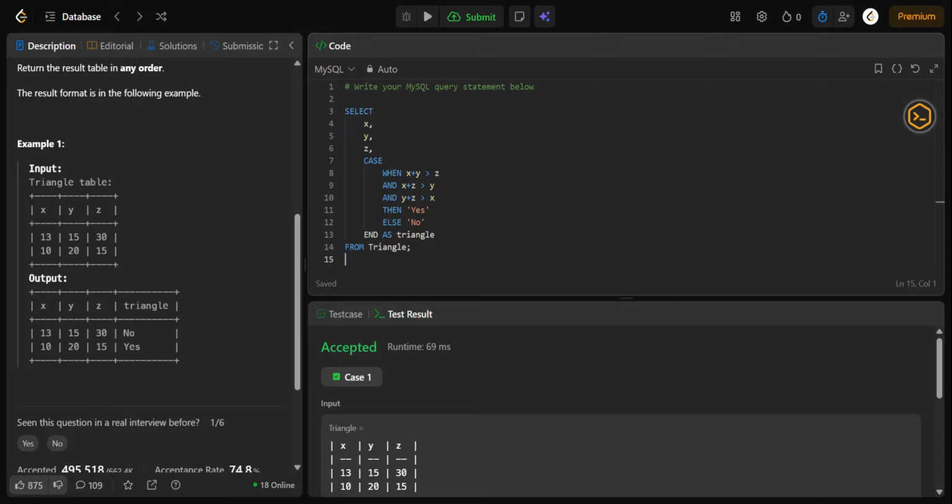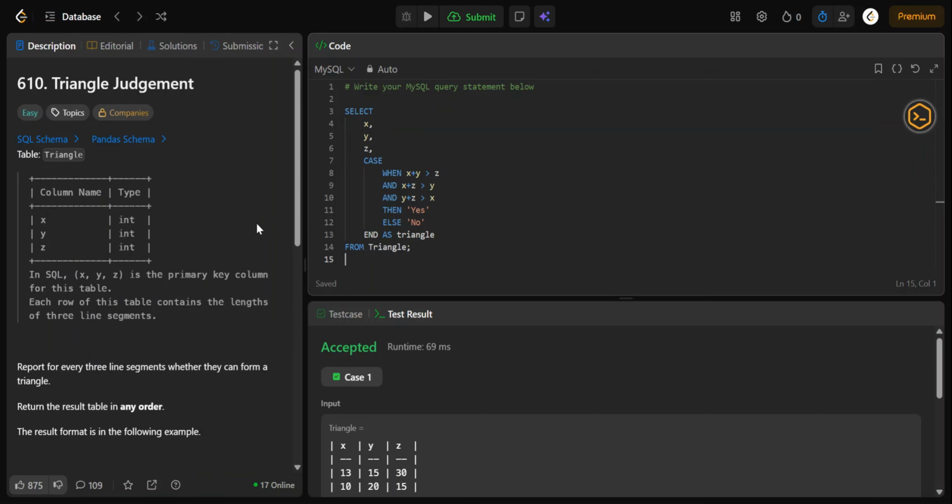Since we are checking each row only once, the time complexity is O(n) for this problem, where n is the number of rows, and space complexity is O(1) because we are not using any extra space. So yeah, that's how you solve LeetCode 610 Triangle Judgment in SQL.